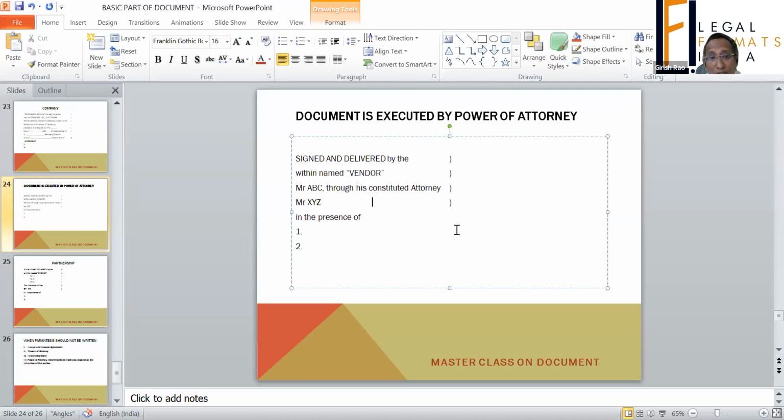You can also further mention, appointed by power of attorney dated so and so. You can make the additional part also.